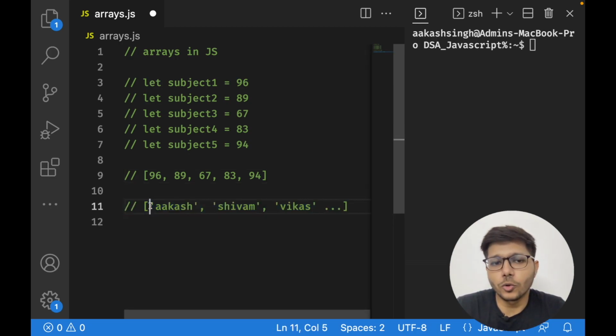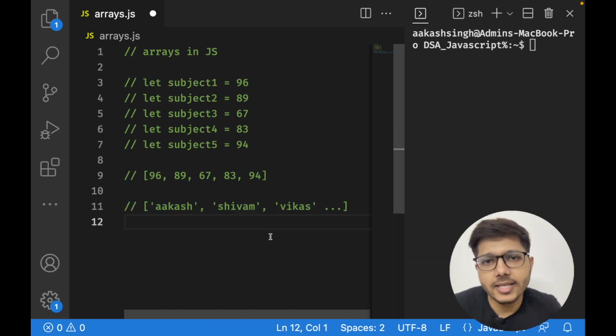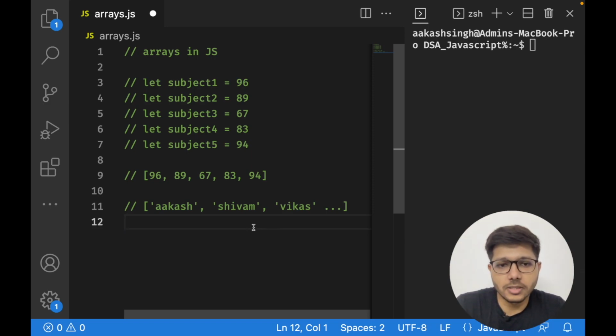Like for example, I want to store the names of all the students, right? So what you can do is use strings like Akash, Shivam, Vikas, and so on. Okay, and this is how we can store. So arrays actually help you store any collection of data. So this is a very feasible solution.